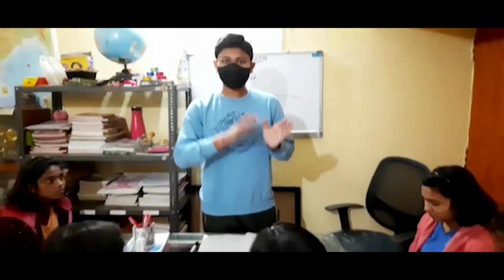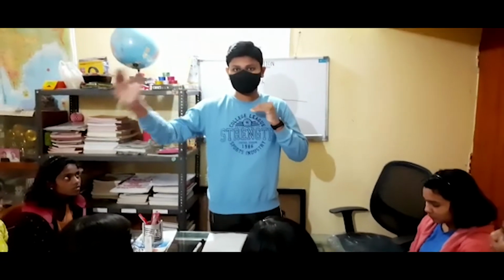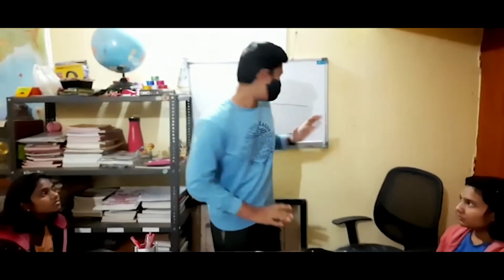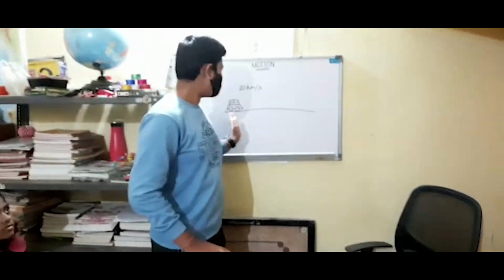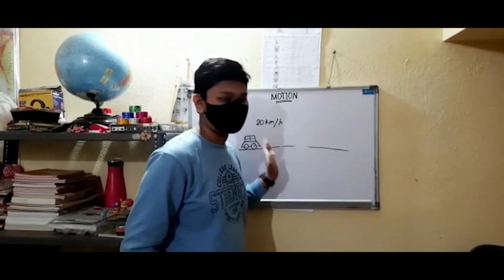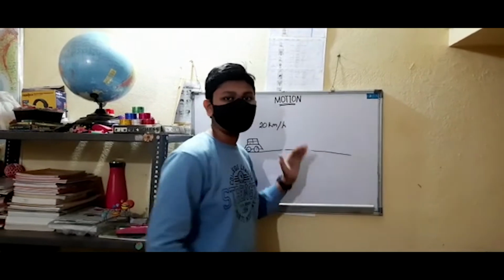Uniform motion is the path in which, for example, a car travels in a straight line for equal intervals of time. For example, we can see here it is a straight path and a car which is traveling at 20 km per hour speed in a straight way. So this is called uniform motion.